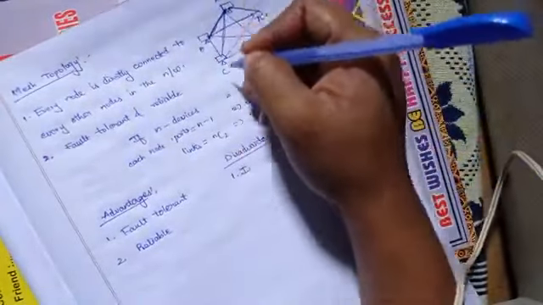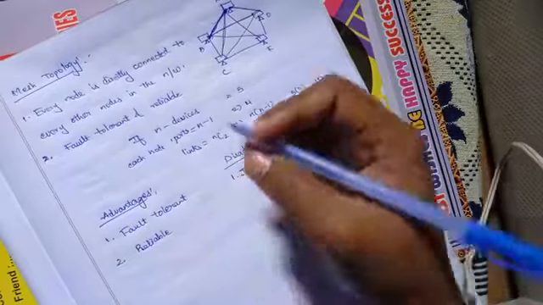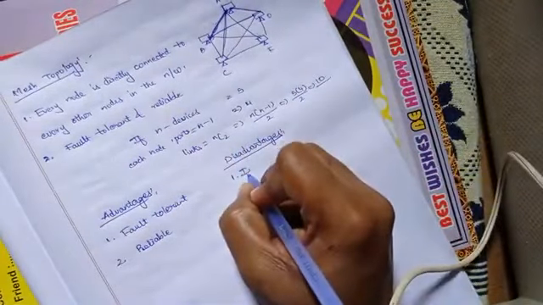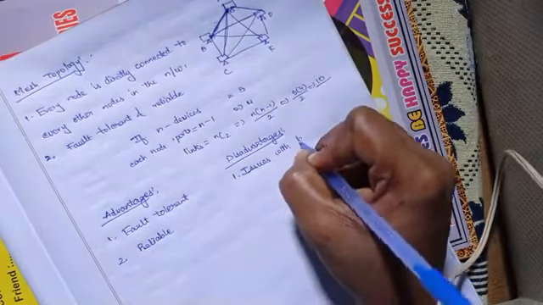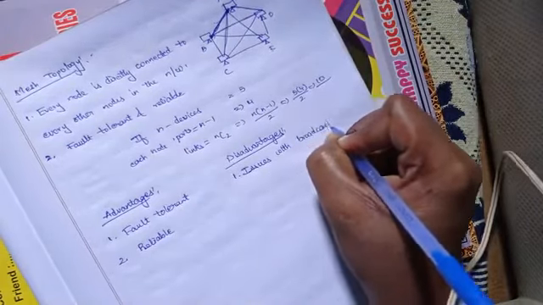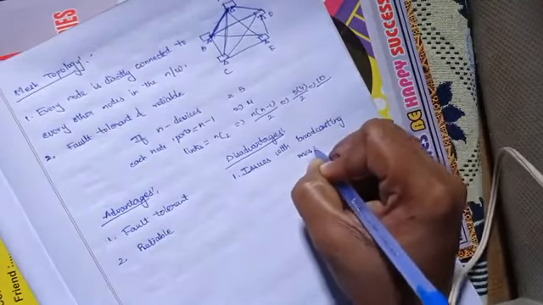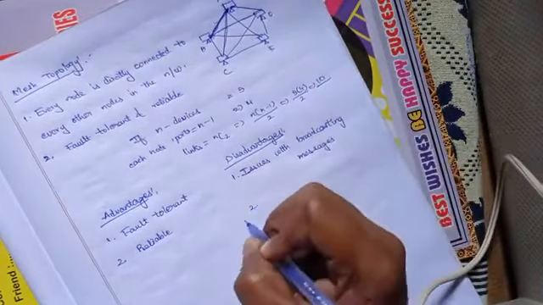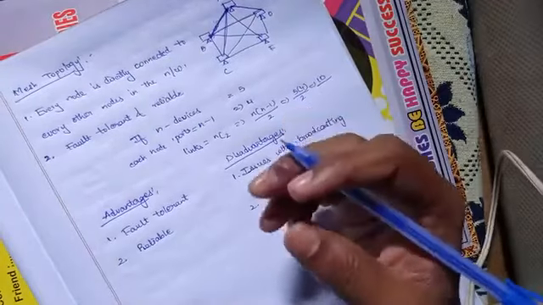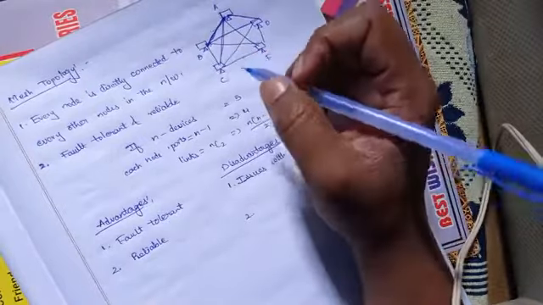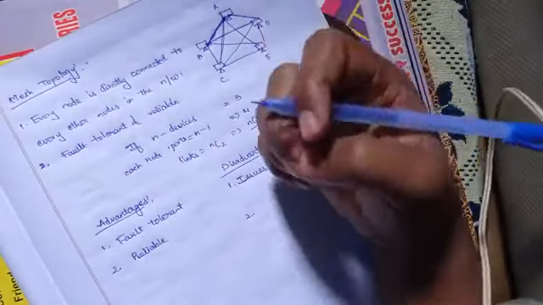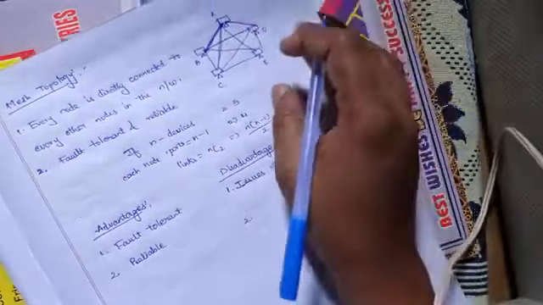If you want to send a packet to C, you can directly send the packet to the transmission medium which is connected to A and C, right? But in mesh topology, it will be sending to each and every node. So it is an issue with broadcasting messages, and it is very expensive to implement, because if we need this many transmission mediums, the cost will be high, and if we increase the number of workstations, the expense will be increased.